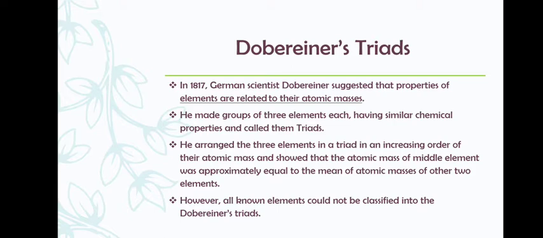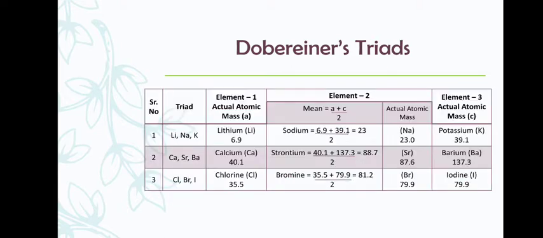Let us see some examples of Dobereiner's triads which were proposed by him. The first triad was lithium, sodium and potassium. Element 1 is lithium, that is 6.9. Element 2 is sodium, that is 23.0. Element 3 is potassium, that is 39.1. Right?